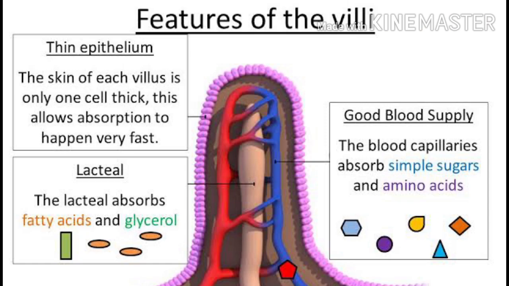Finger-like projections called villi are responsible for the transportation of carbohydrates, proteins, and fats. The digested particles in the small intestine enter into the villi, where blood vessels and lymph vessels are present. Through the villi, they mix into the blood and are transported to the rest of the body.